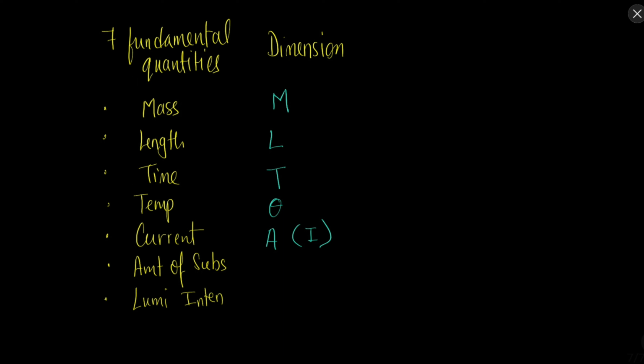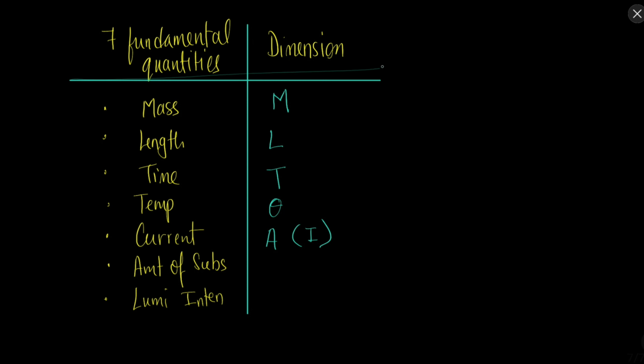Now amount of substance and luminous intensity are not very commonly used, so they do not have any certain designated letter while writing dimensions. But if you want, you can write capital MO for moles, and for luminous intensity you can write L. So we have these 7 fundamental quantities, but most of the time we will be dealing with these 3 quantities, and at certain times temperature will be there, and in certain places current will be there, but most of the time we will only be discussing quantities having the dimensions of mass, length and time.